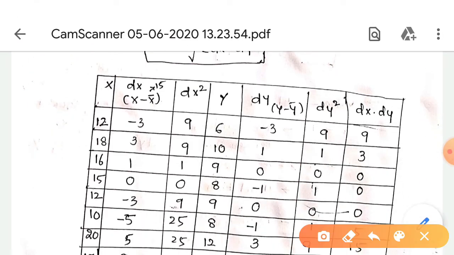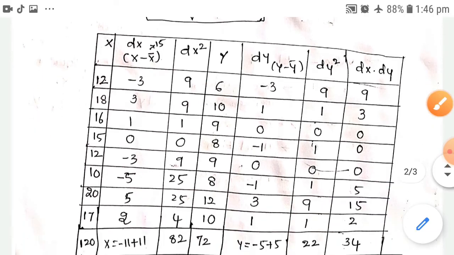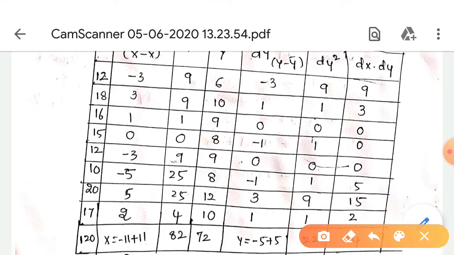So minus 3, 18 minus 15 is 3, 16 minus 15 is 1, 15 minus 15 is 0, 12 minus 15 is minus 3, 10 minus 15 is minus 5, and 20 minus 15 is 5. Next we multiply the x values: 3 3s are 9, 1 1 is 1, 0, 3 3s are 9 again, 5 5s are 25, 5 5s are 25, 2 2s are 4.